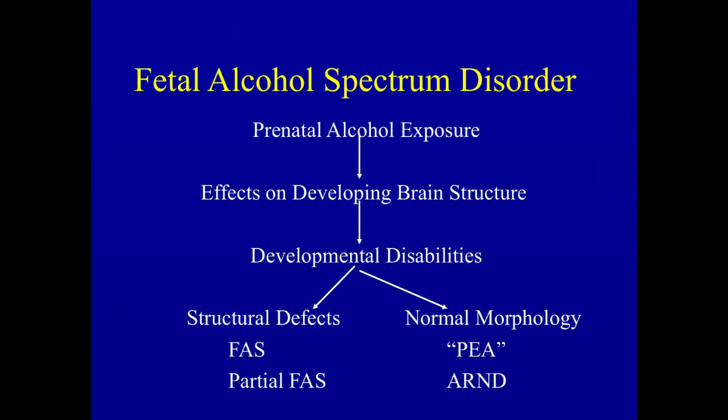So that when we think about fetal alcohol syndrome in terms of its developmental pathogenesis, we think about alcohol exposure, how it affects the developing brain, how that brain can be associated with developmental disabilities, that there are structural defects that we can recognize in a medical context as fetal alcohol syndrome, but then many more children are exposed to alcohol who have essentially normal physical findings and yet don't achieve their intellectual abilities as one would expect.